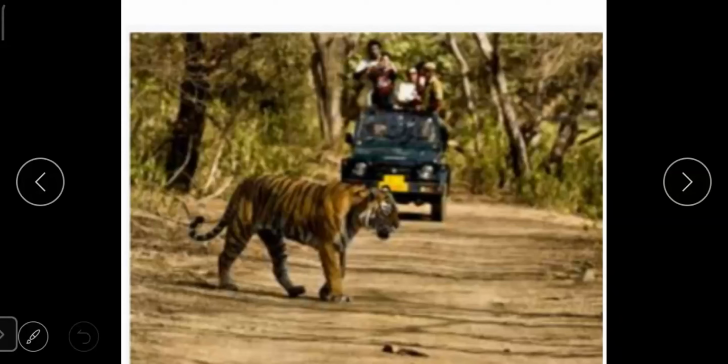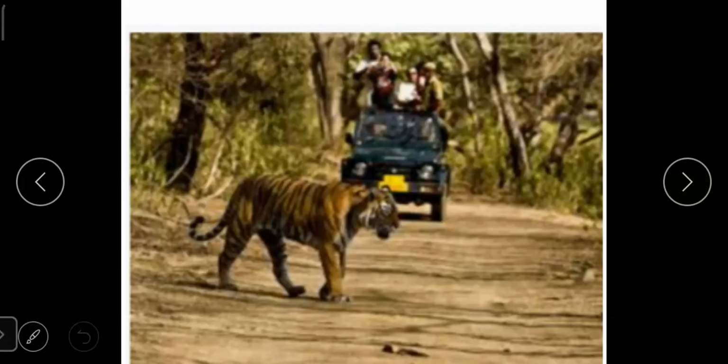Students, in a zoo, animals are kept in a cage, but in a jungle safari, we can see the animals roaming, but we are allowed to see them from a distance. Okay? And how can we see them? We can travel there by a jeep, car, or a covered vehicle.